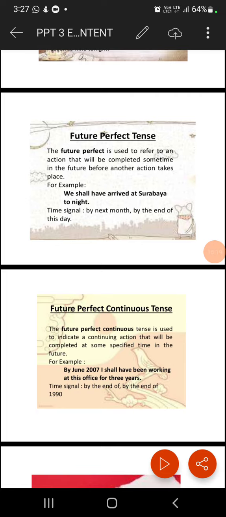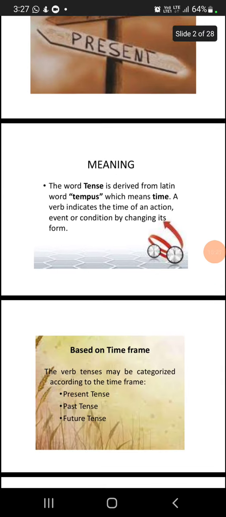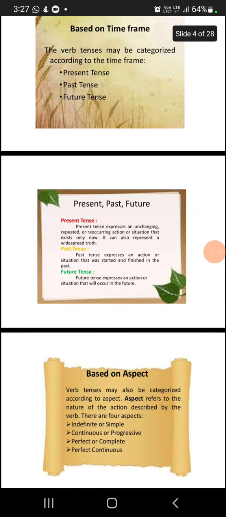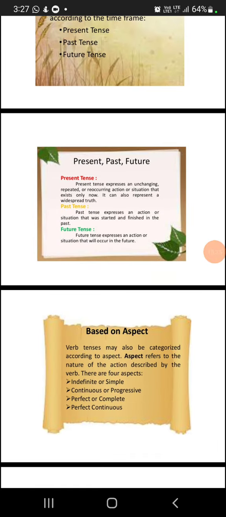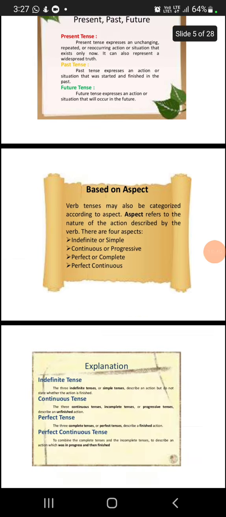And let me recall everything once again. First we have seen what verb tenses are, what tense is, and the categories of tenses like present tense, past tense, and future tense, and the nature of every tense. Present tense is a recurring action or situation that exists only now, the past tense is what has already started and finished, and the future tense is what is going to happen.